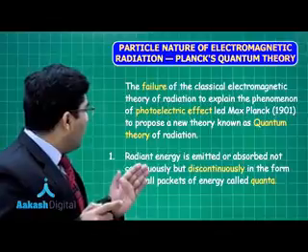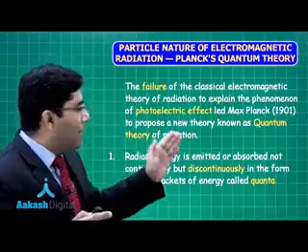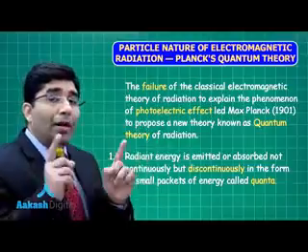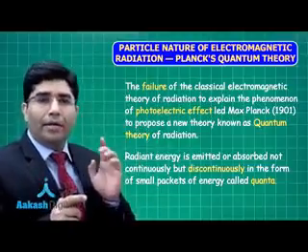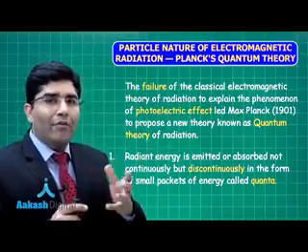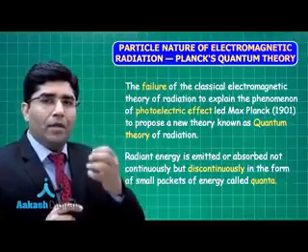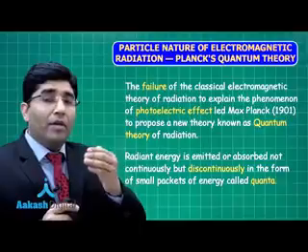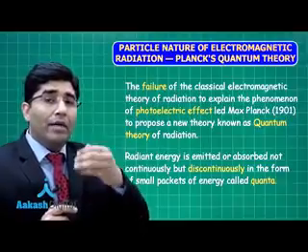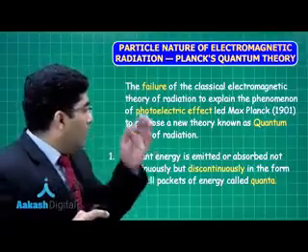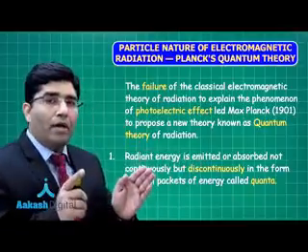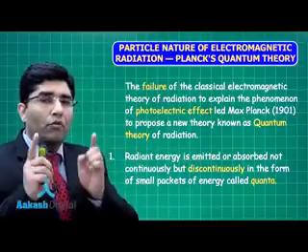The first point was that radiant energy is emitted or absorbed not continuously but discontinuously. It means that whenever energy is emitted, it will not come out continuously, it will come out discontinuously in a discrete fashion, in the form of small packets that are called quanta, and you also call them photons.